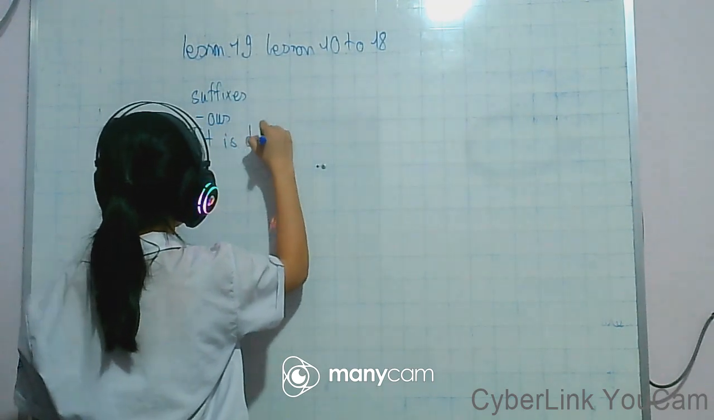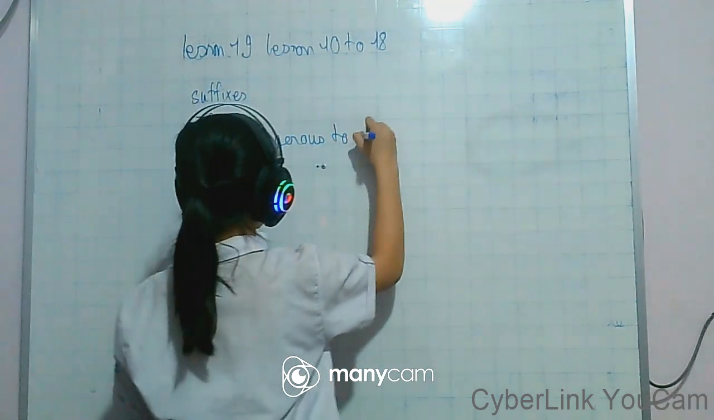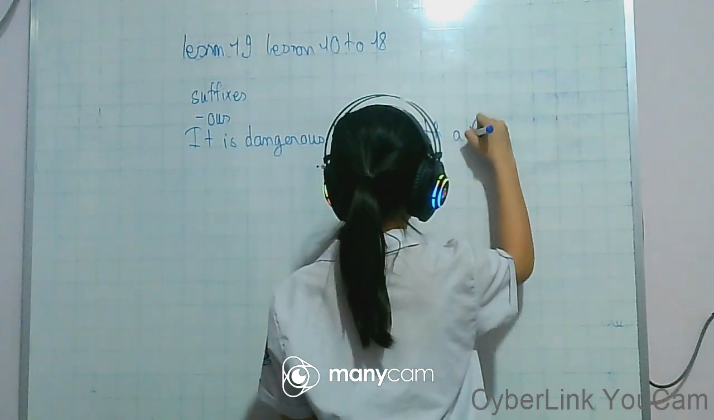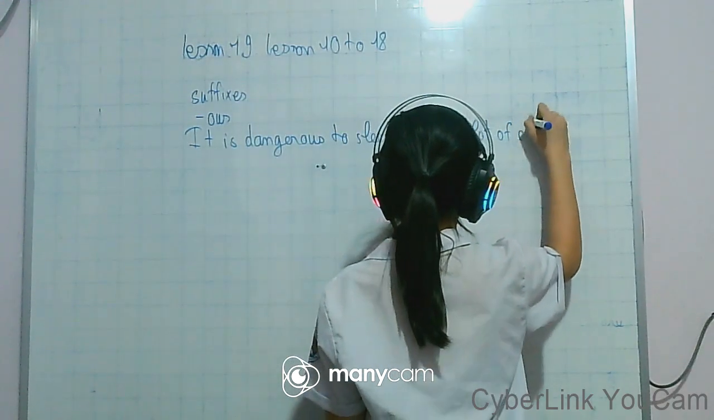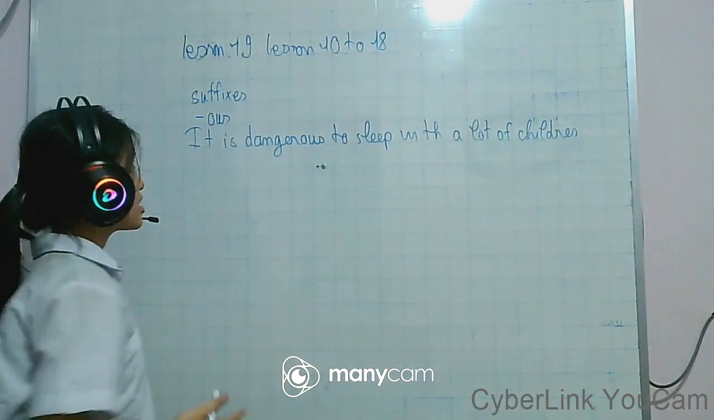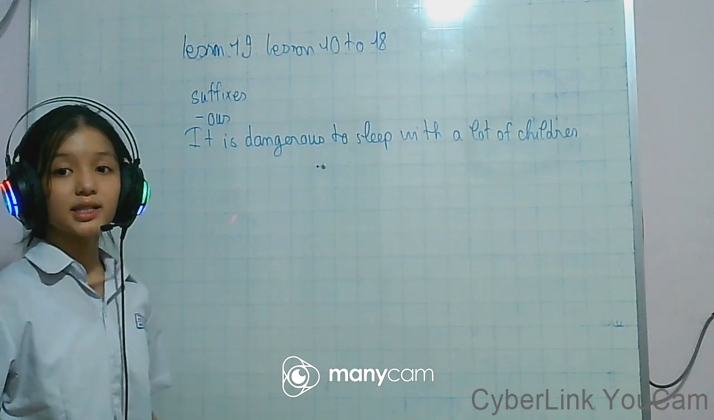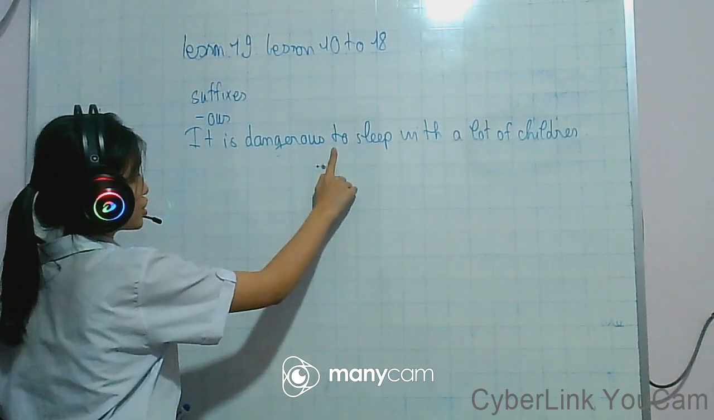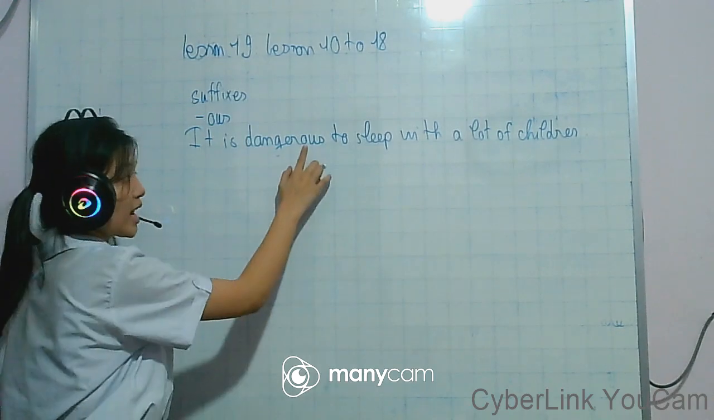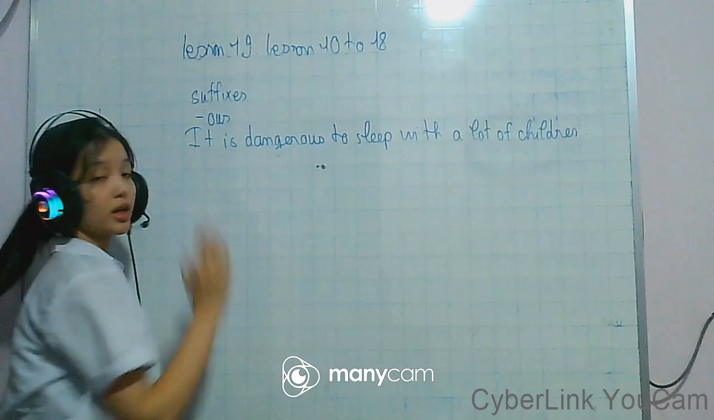It is dangerous to sleep with a lot of children. So you can see we have the word dangerous. Dangerous is the adjective that ends with the letters O-U-S, the suffix ous.